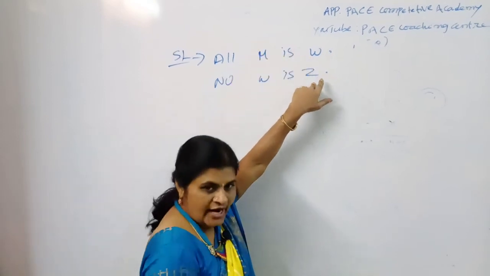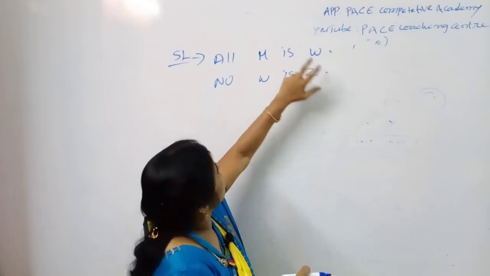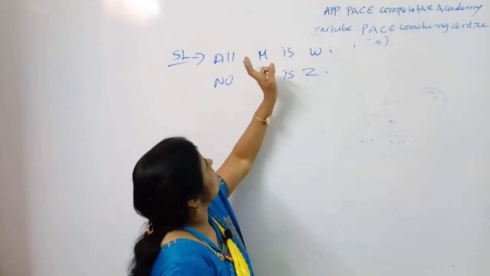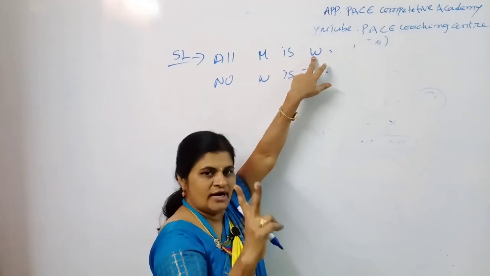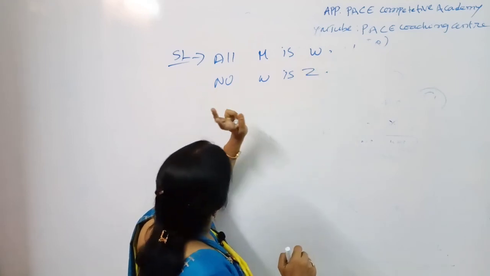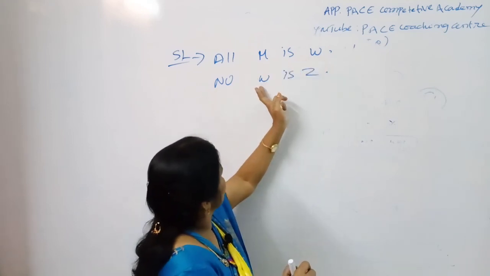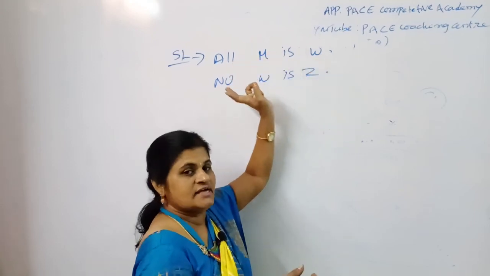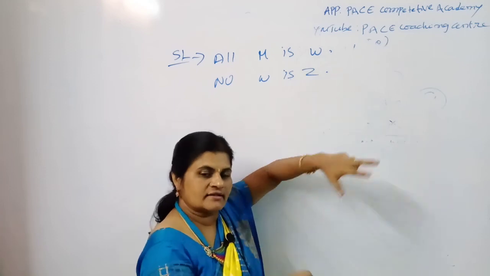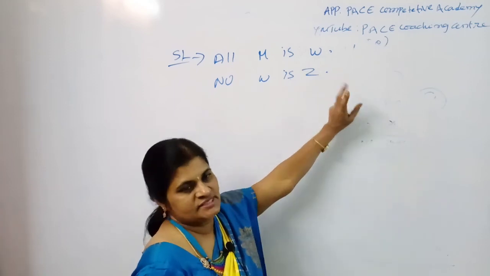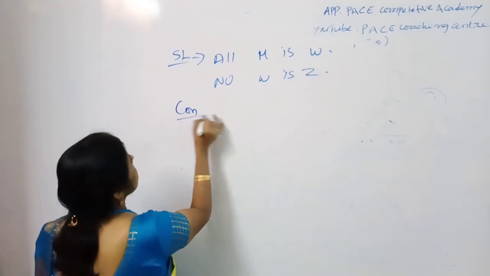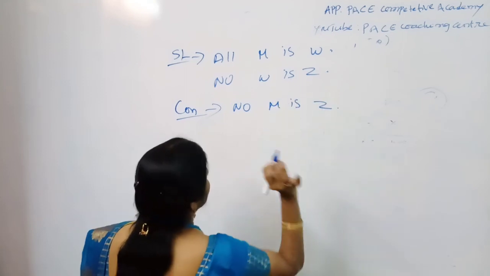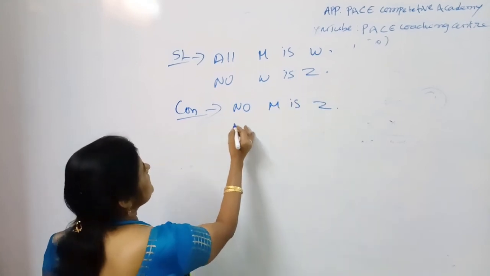No M is Z. What is II? No Z is M. What are the conversions? Some W is M, some M is W, because in A you are having 2 conversions. What about no? Some Z is not W, and the second one, some W is not Z. These are the exact examples. But the examiner gave the conclusions: no M is Z. Clear, my dear students? And the next example,